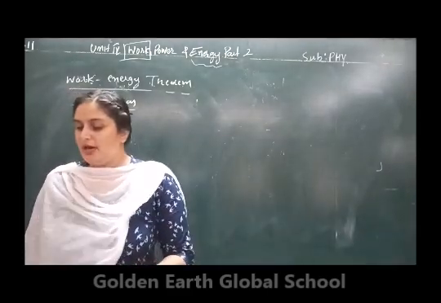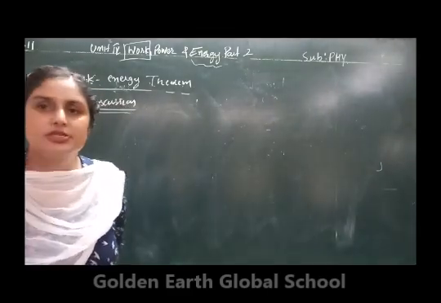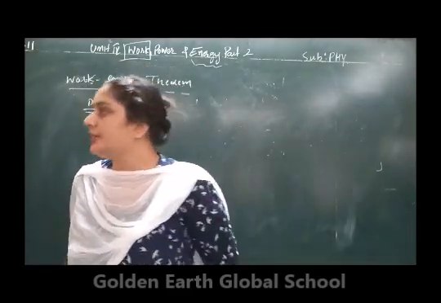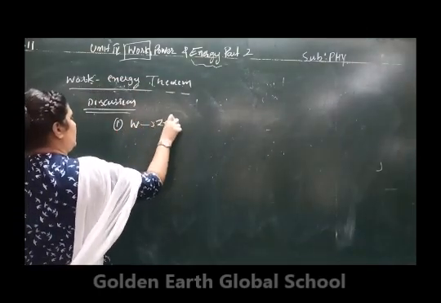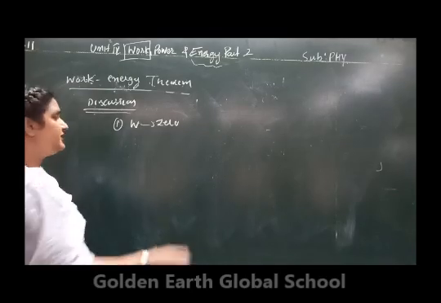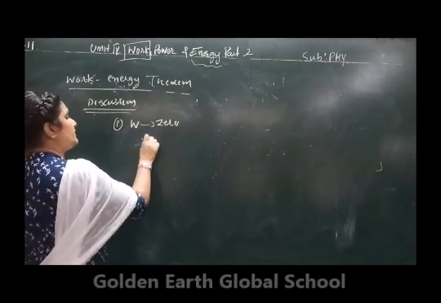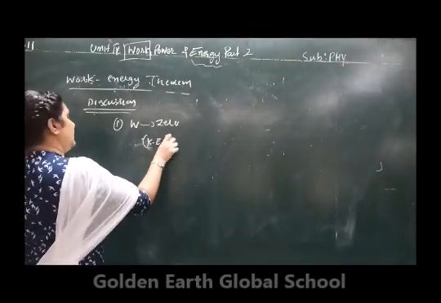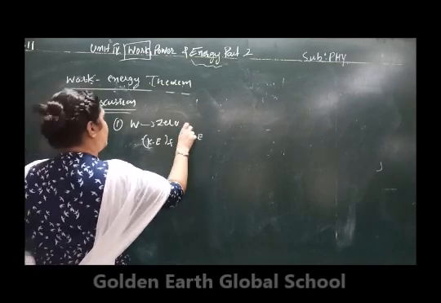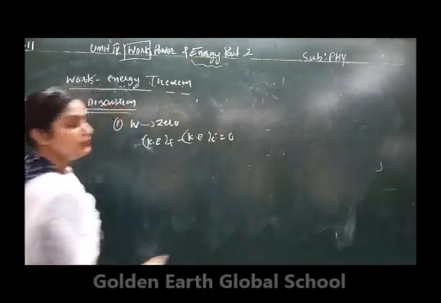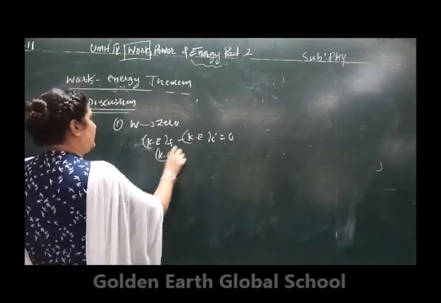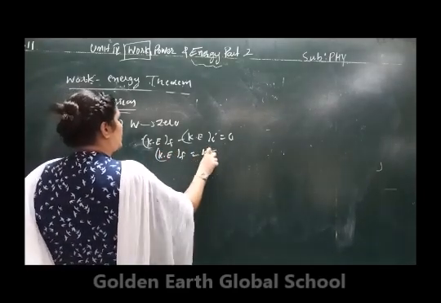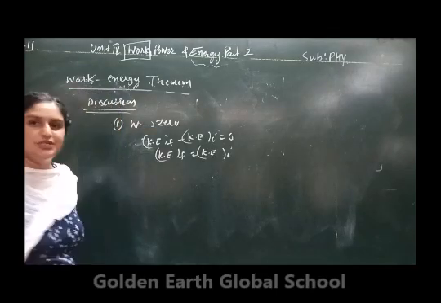First is zero work done. When the work is said to be zero, it means kinetic energy final minus kinetic energy initial is equal to 0, or kinetic energy final will be equal to kinetic energy initial.